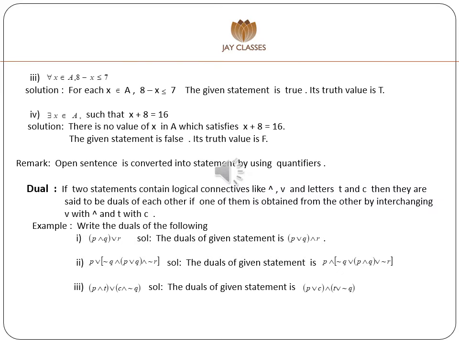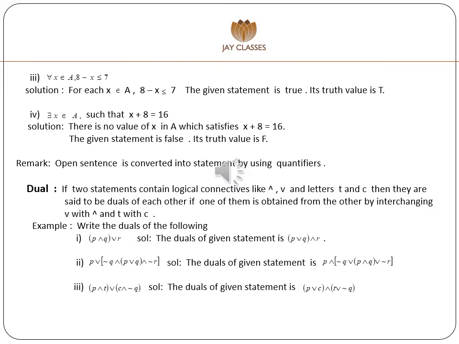Next example. Existential quantifier x is an element of A such that x plus 8 is equal to 16. Solution. There is no value of x in A which satisfies x plus 8 is equal to 16. The given statement is false. Its truth value is F.